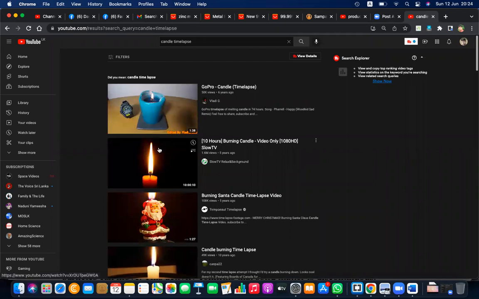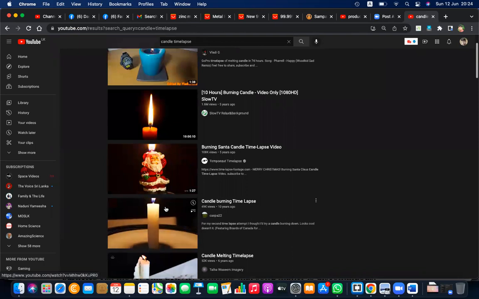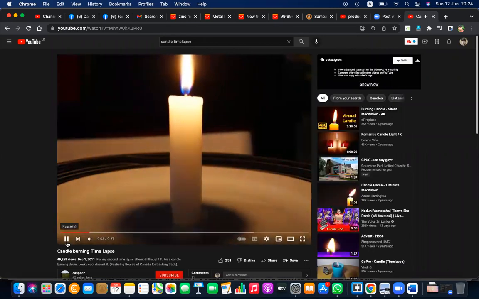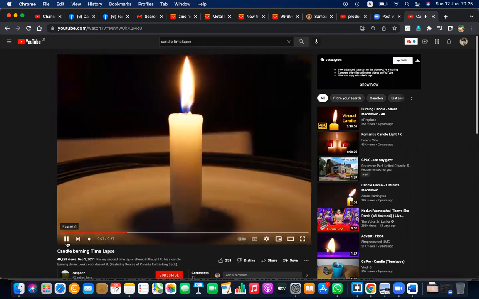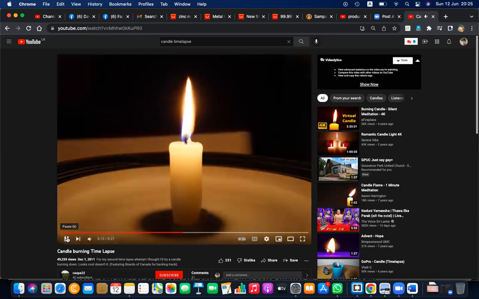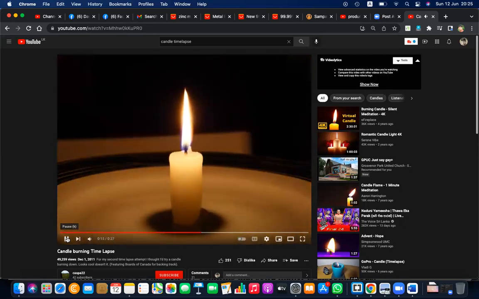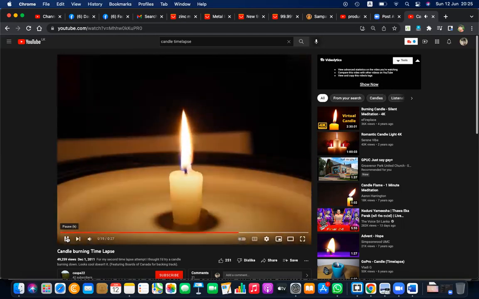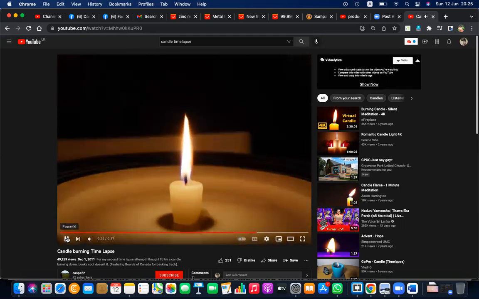Here, this is a candle. You have to take frequent photos and then quickly play them. When you play them, it runs faster from the same angle. These are photos actually, but running faster, you can see them as a video. That is what time lapse is. When you play it, it plays faster, and you can see it melting very quickly.